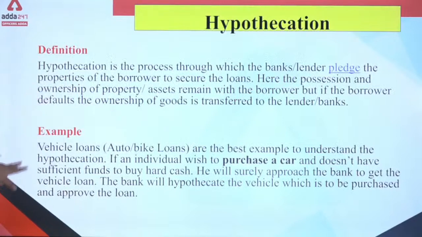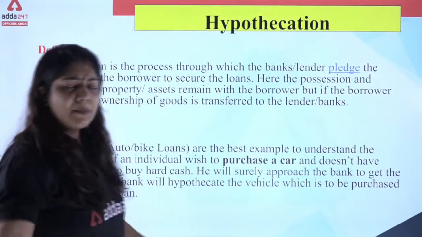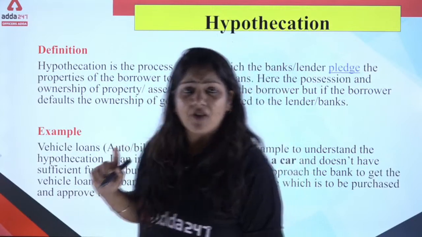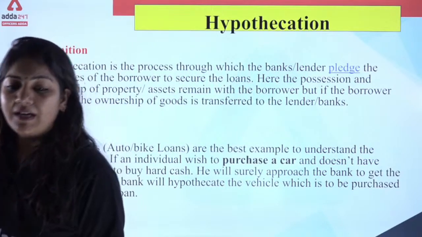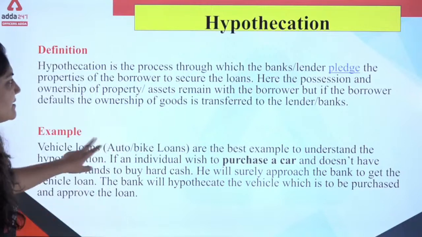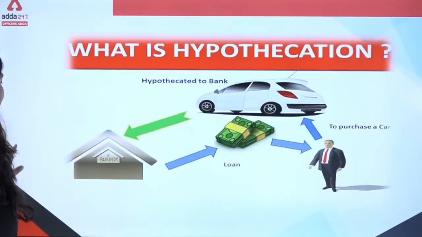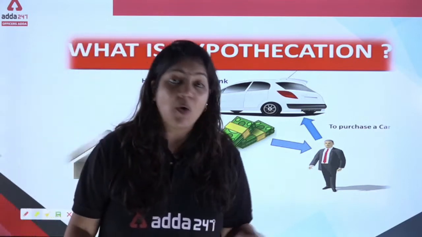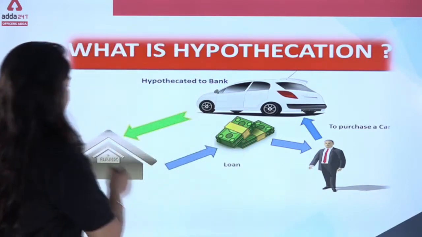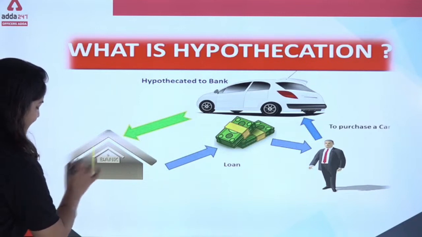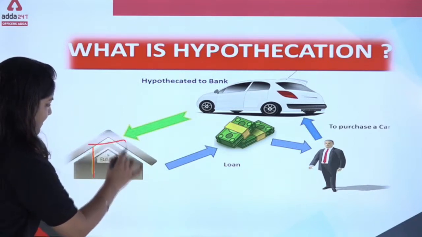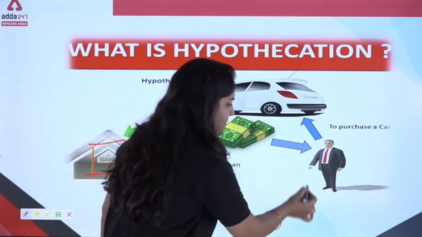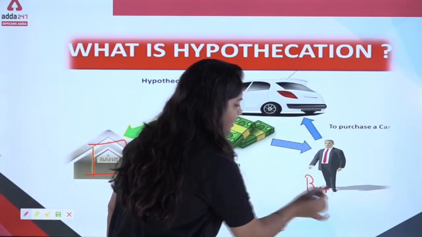Okay. Now, hypothecation. Before going to the definition, we have to understand one example of hypothecation. Then we will do the further study. This is the example of hypothecation, and hypothecation is also one of the types of security. Now, what is this? See, this is a bank. You all are bankers, so that's why every example relates to the bank. This is the bank and this one is the borrower.